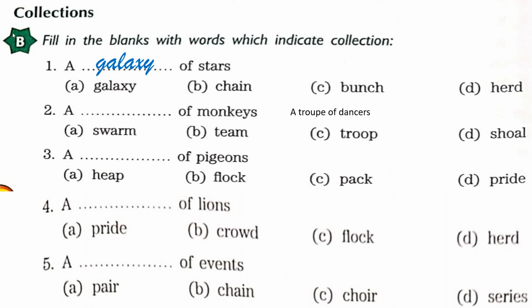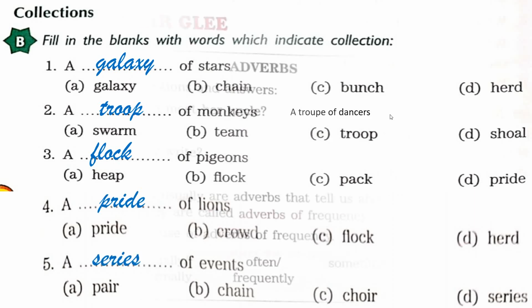A dash of monkeys. So a troop of monkeys. See children, I have also written here a troupe of dancers. Pronunciation is the same but spellings and meanings are different. For monkeys we will write TROOP, but for dancers we will write TROUPE. So don't get confused here. A dash of pigeons. So children, for birds we write a flock of pigeons. A dash of lions, a pride of lions. A dash of events, a series of events.